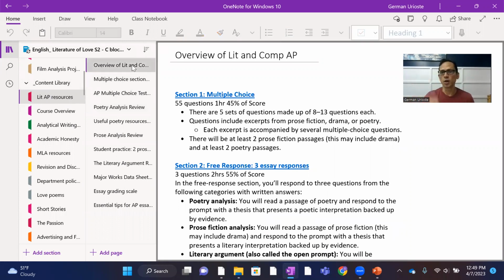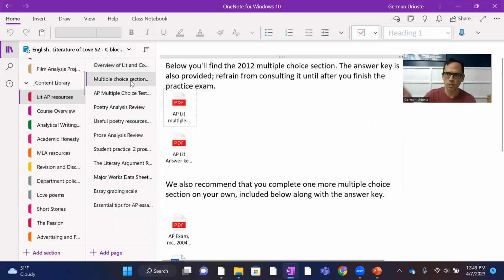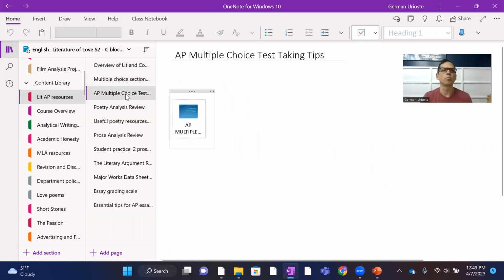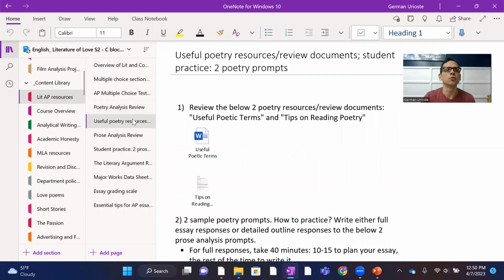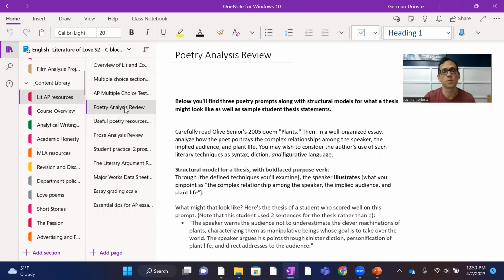Last time we talked about the overview of the Lit and Comp AP. We looked at the multiple choice section here, some sample multiple choice exams, and I walked you through this PowerPoint. Let's do the poetry analysis review. This is the first of the three essays you'll need to write. So let me walk you through three sample prompts, right? And the way to forge good thesis statements on these prompts. And then we're going to look at these useful poetry resources page, right?